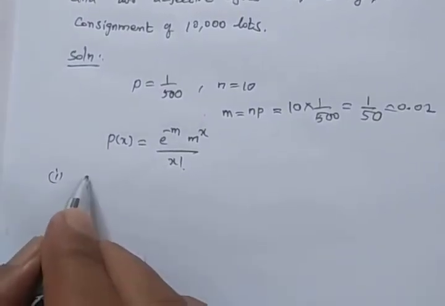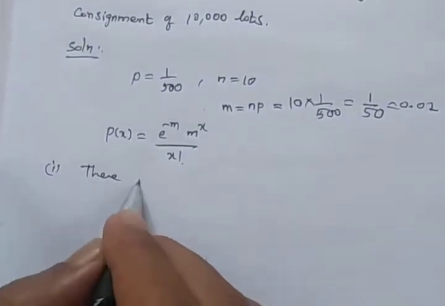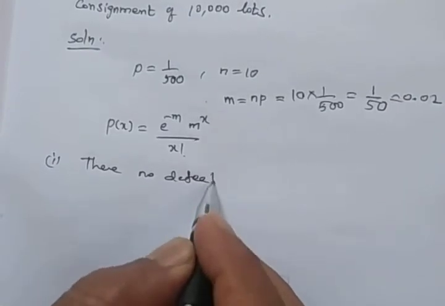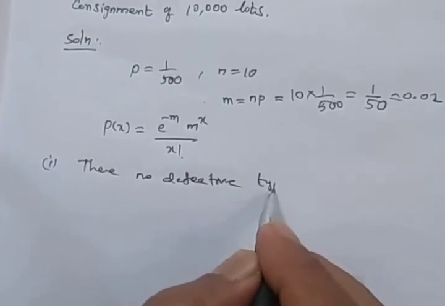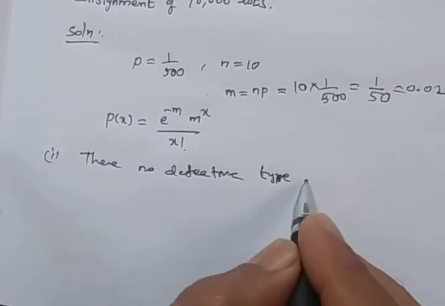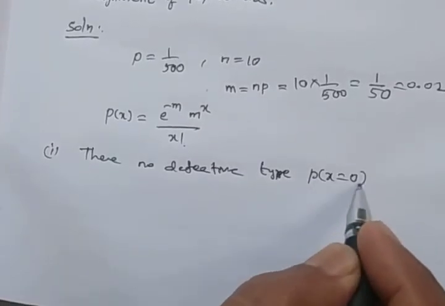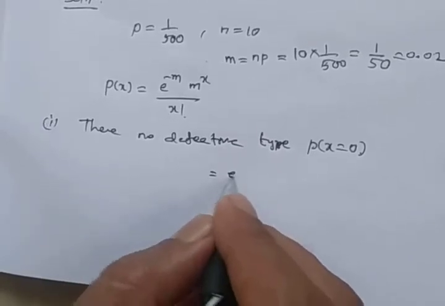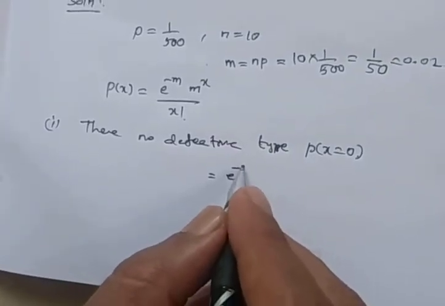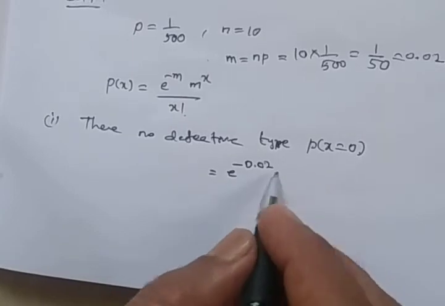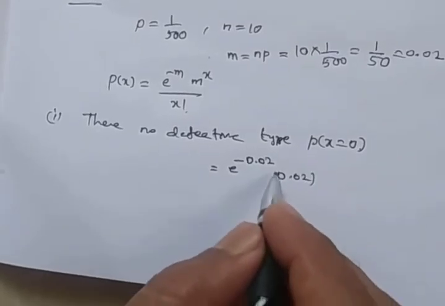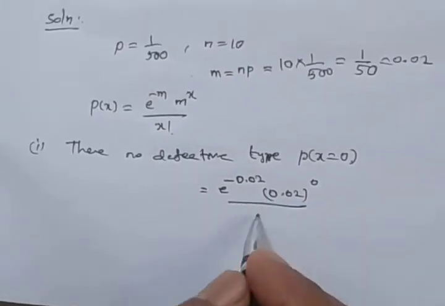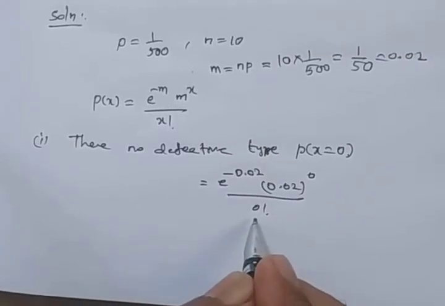Now, using the Poisson distribution, the first question is there is no defective tire. So that is nothing but p of x equal to 0. So p of x equal to 0 is e power minus m, m is 0.02, m power x, x is 0, dividing by 0 factorial. 0 factorial is 1.